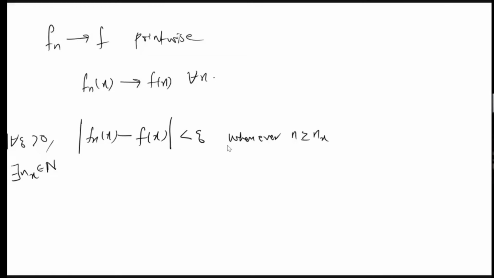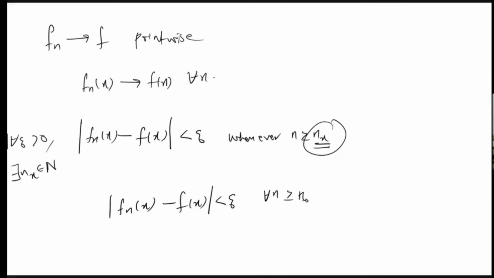But when coming to uniform convergence, we are saying that this n should not depend on the point x. The uniform convergence definition is easy: Fn of x minus F of x should be less than epsilon for all n greater than or equal to some n naught and for all x.